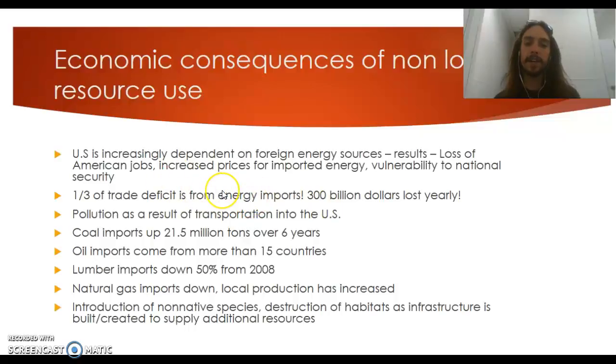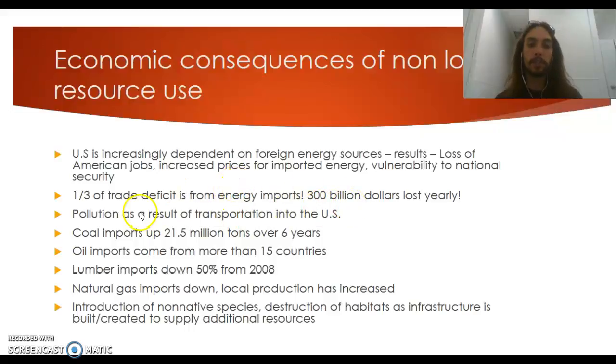So the trade deficit is essentially how much you bring in versus how much you export or send out. So we are buying more stuff for energy than we are exporting or selling for energy. And so that's going to be 1/3 of our trade deficit. And our trade deficit is basically like we're in debt. So that's $300 billion of debt every year from just not using renewable resources.